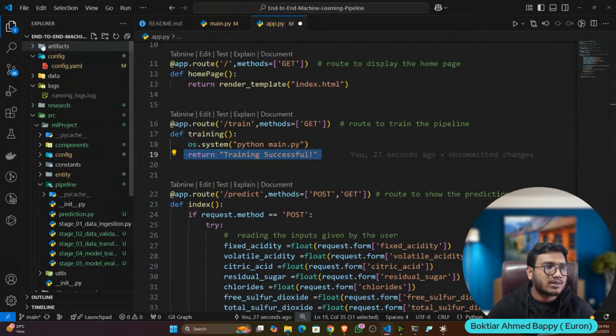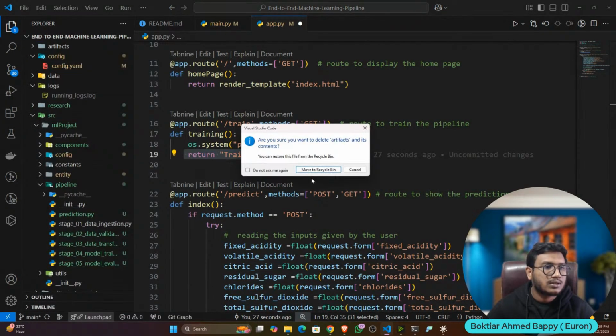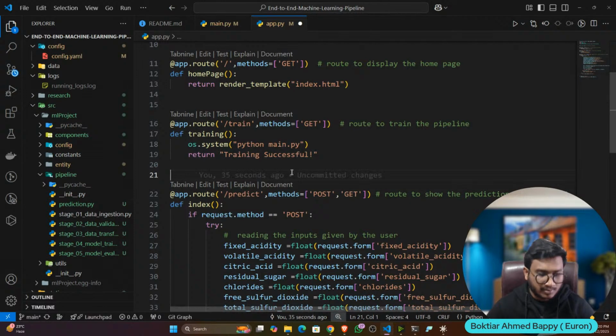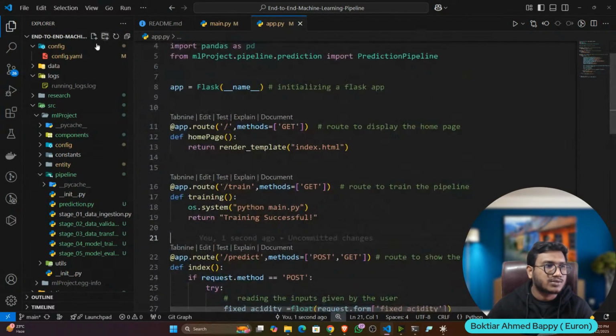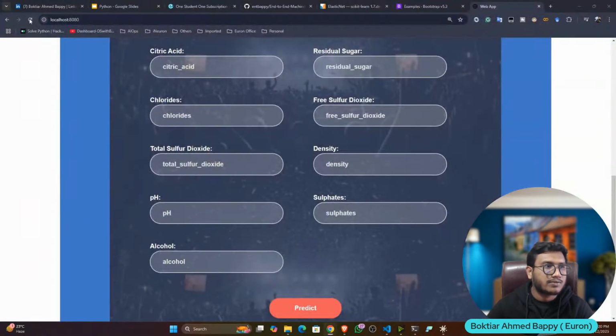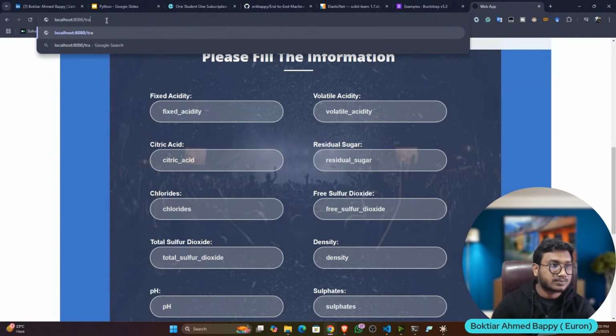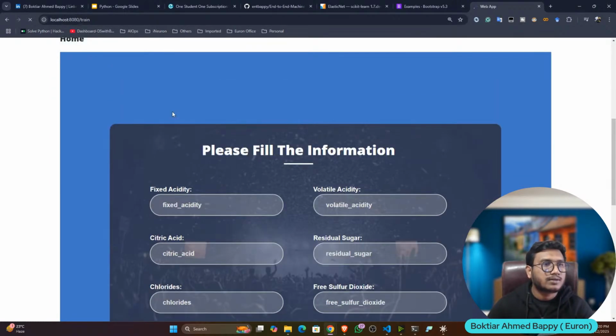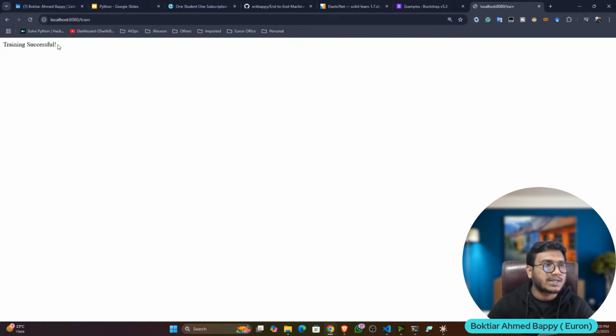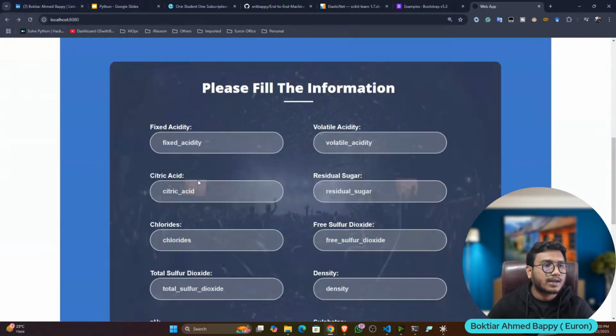Now let me show you. I will delete the artifact. First of all, we'll train the model, then we'll test the model. Now see, there is no model. First of all, we have to train the model. So I'll come here and refresh. To train the model, just give slash train here. Now hit enter. Now see, training successful. Now go back, and now you can do the prediction.